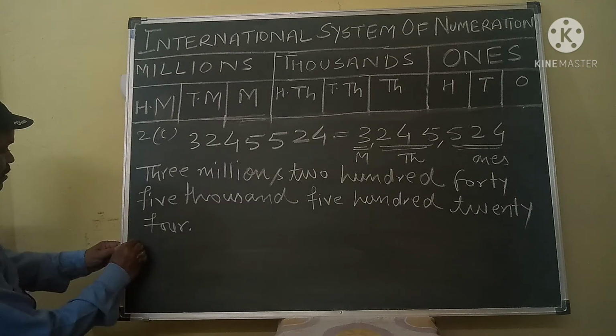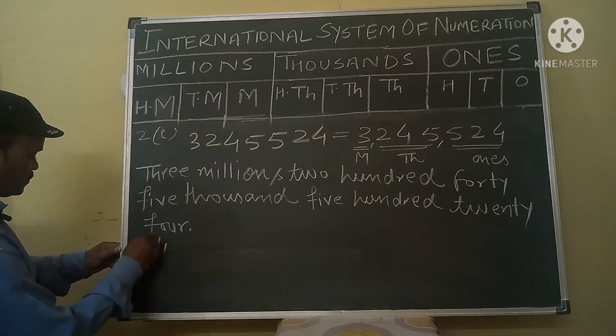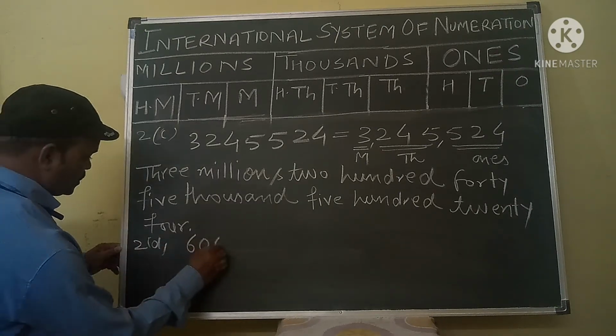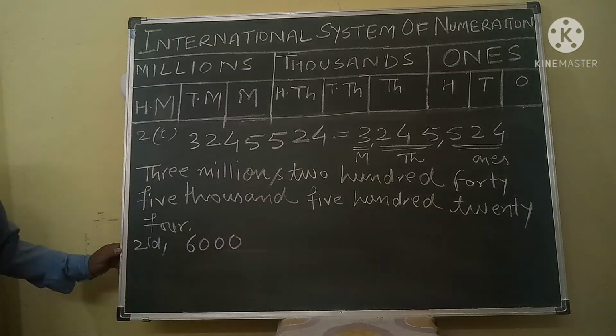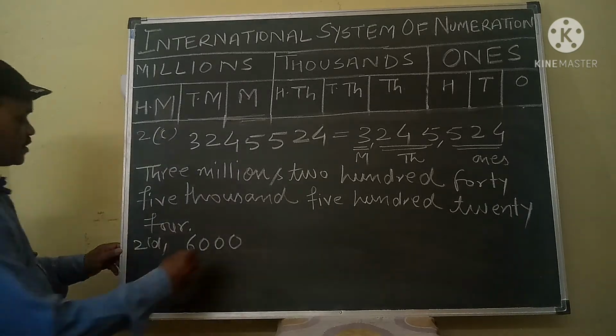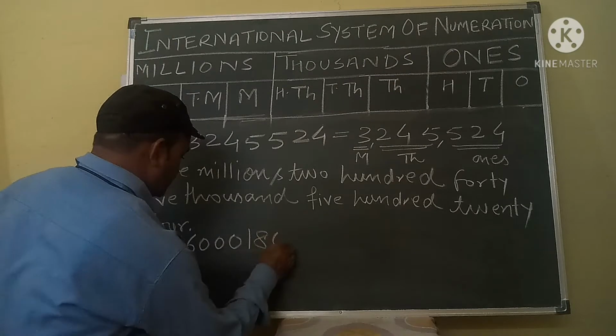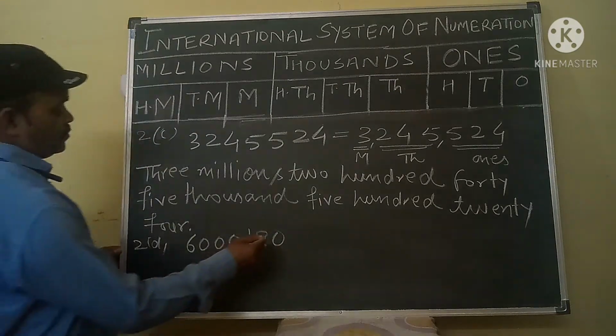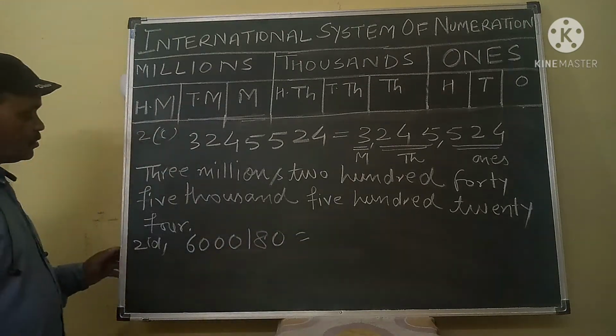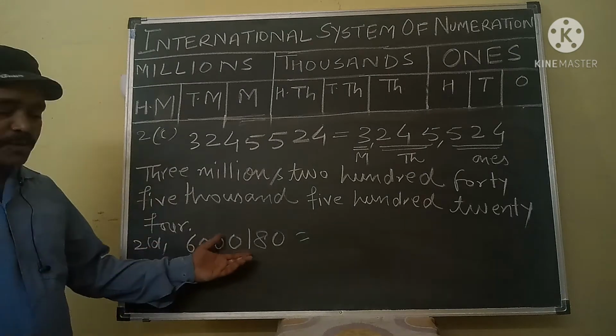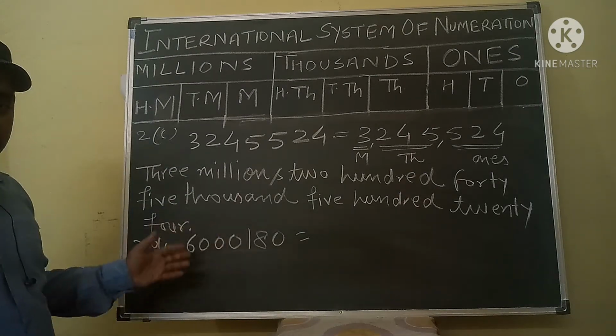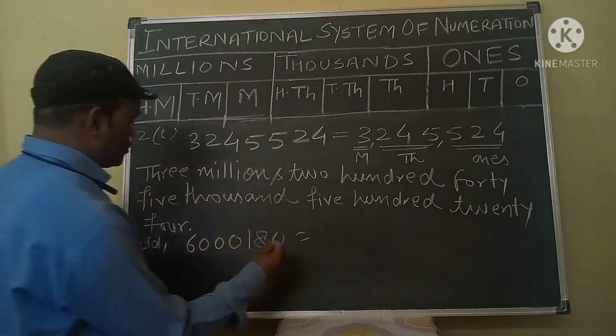Your next question is question number second D, 6000180. What will you do? Your first step is we will put the comma after 3 digits.